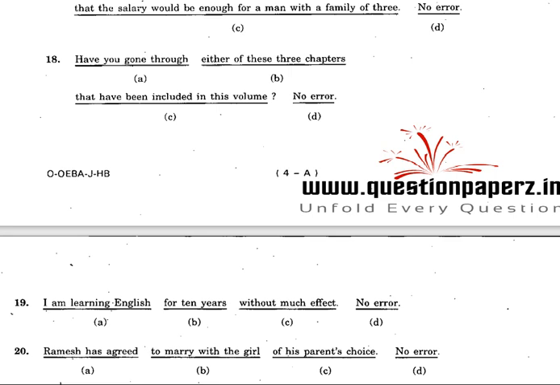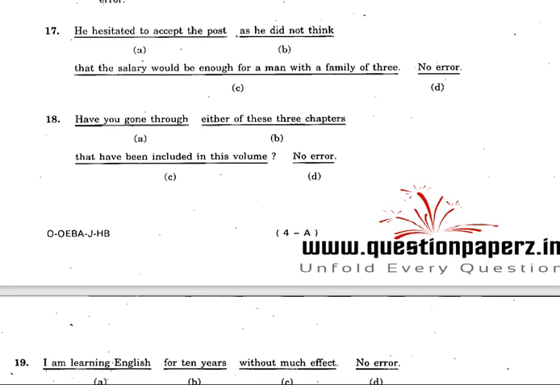So we'll take up first the question number 17. He hesitated to accept the post as he did not think that the salary would be enough for a man with a family of three. So what is the error here? As, in place of as, what should come? Because should come. He hesitated to accept the post because he did not think that the salary would be enough for a man with a family of three.